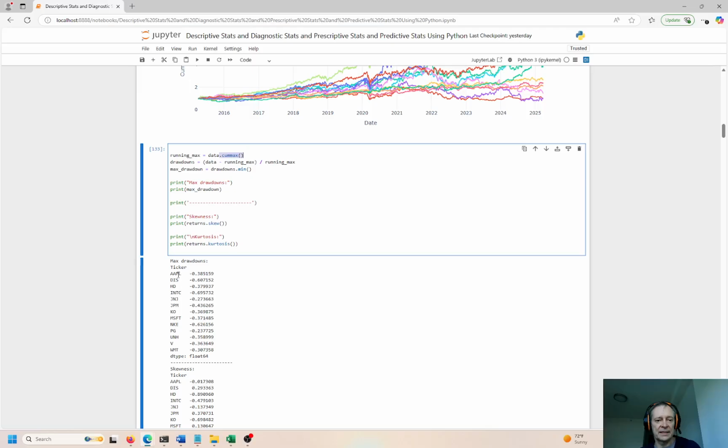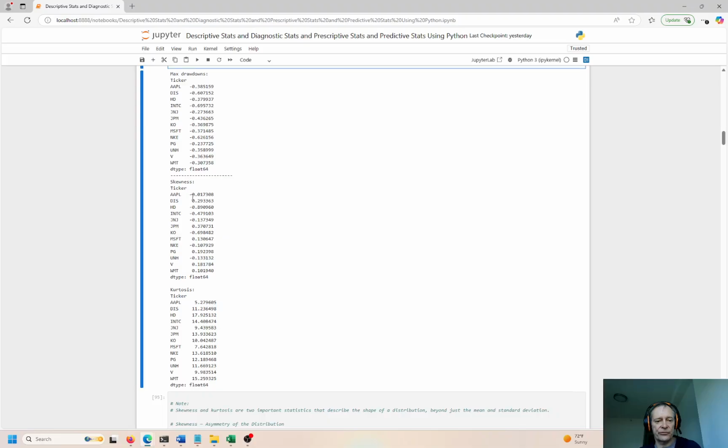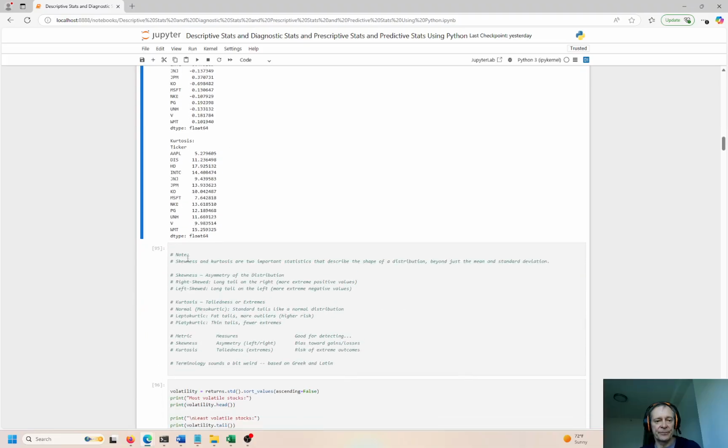And we're looking at the different tickers that we have in the sample here, and then the returns of each one. Okay, so again, describing what happens with the data. So the skewness or kurtosis shows us the change over time. Is it a fat tail? Is it a flat tail?